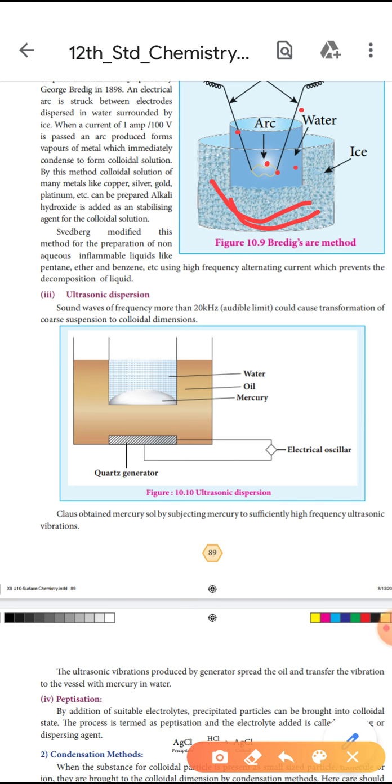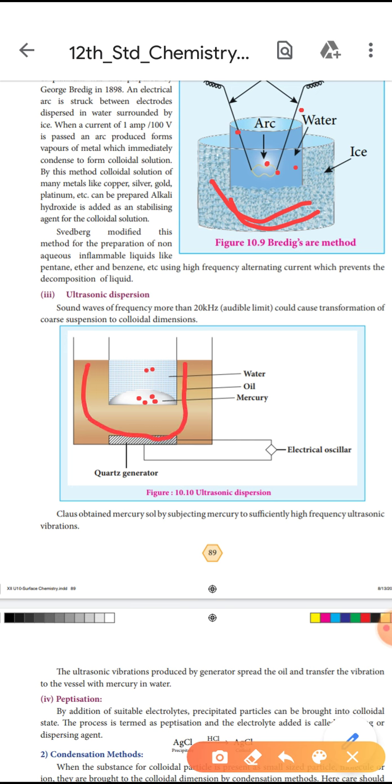A sol is obtained by subjecting mercury to sufficiently high frequency ultrasonic vibration. Here the substance we are using is mercury. See the diagram. In the beaker, mercury is at the bottom. Next is water. The mercury cannot dissolve in water; it is an immiscible substance, and we can see a separate layer. That vessel is surrounded by oil.